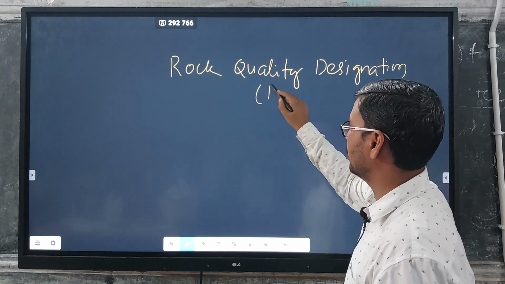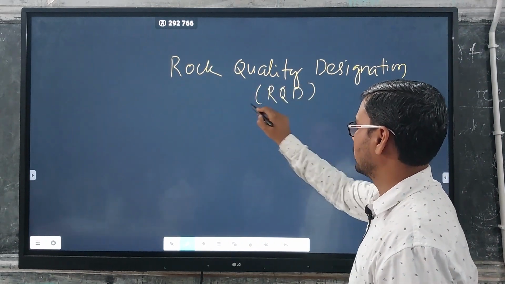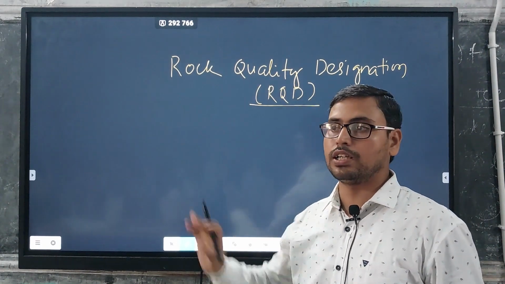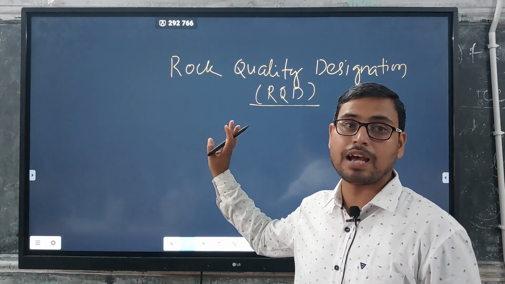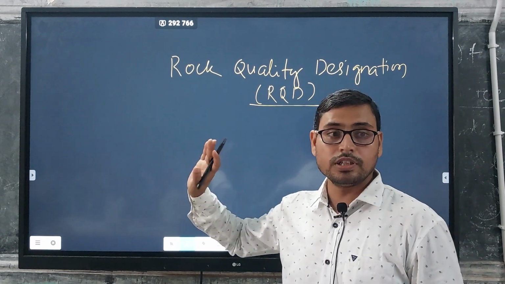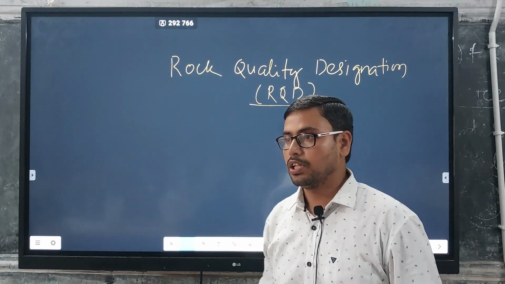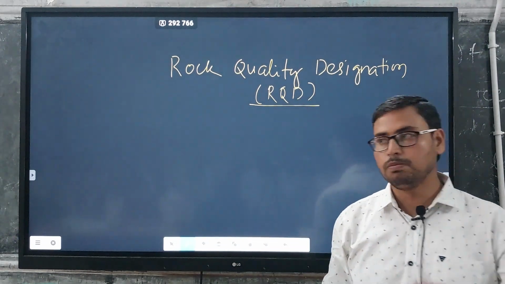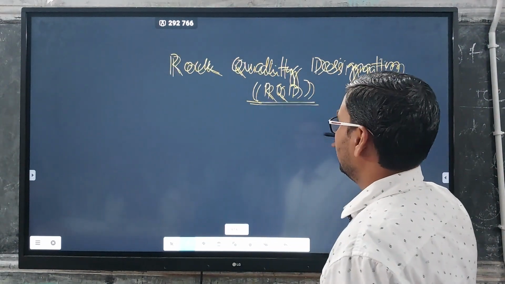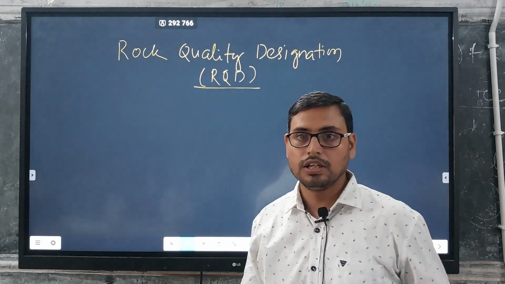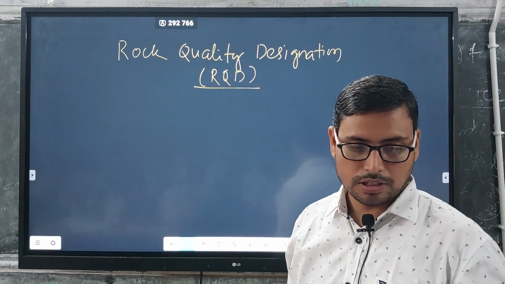Or in short, we call it RQD. So far, not a single question will you get from this particular topic in your JAM entrance examination. However, you will find this question multiple times in your GATE questions: determination of RQD. We can calculate the rock quality designation after the core recovery.